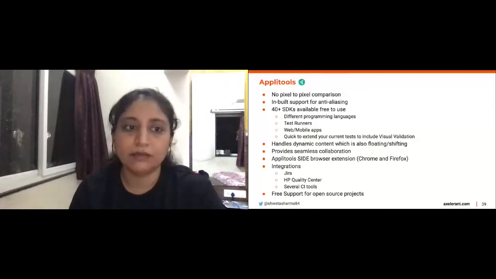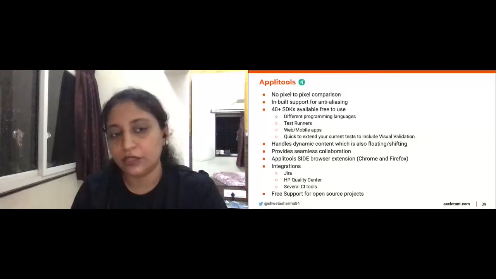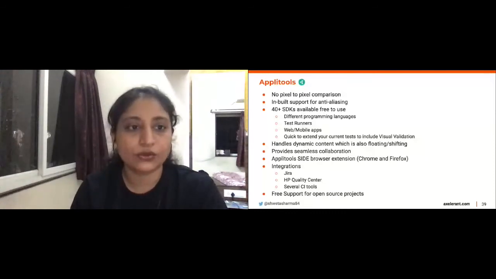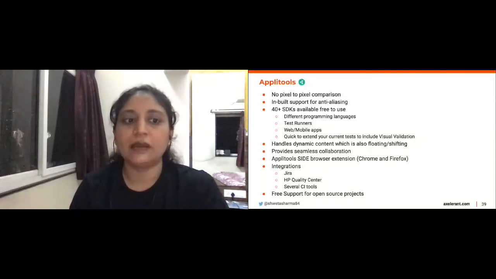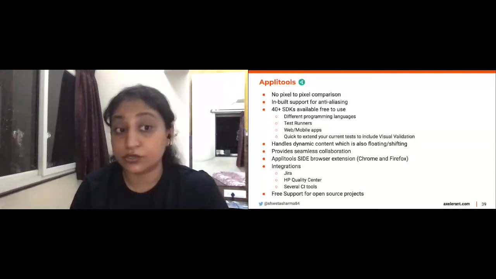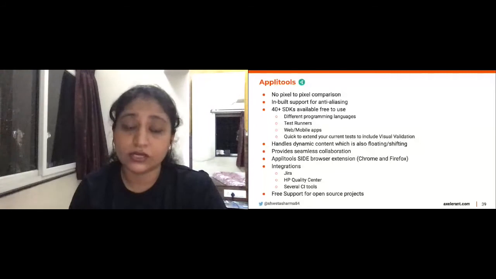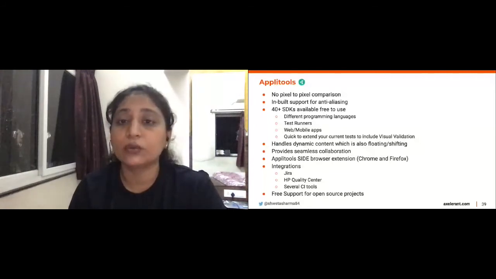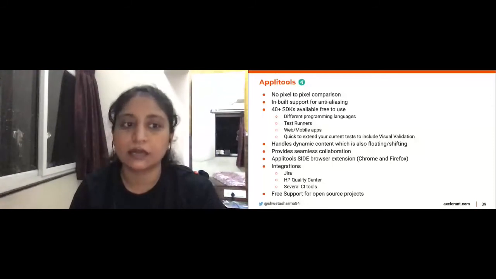This is some quick information about Applitools. I think you can visit their website and understand more about it. This is a commercial tool, but the reason I'm mentioning it is because, even though it's a commercial tool, it has achieved a lot when it comes to automated visual tests. We'll quickly look at some features.